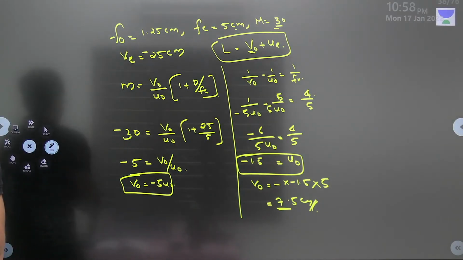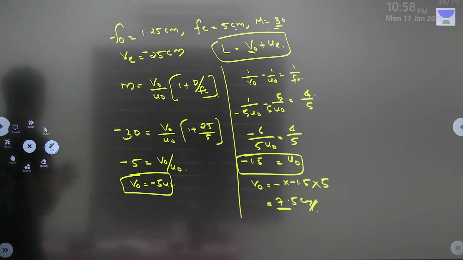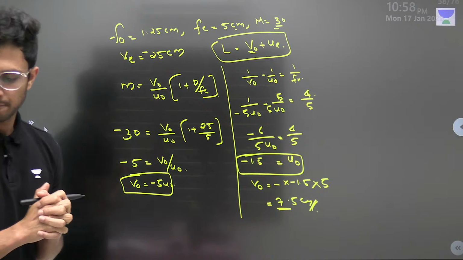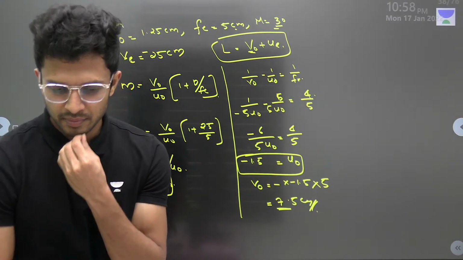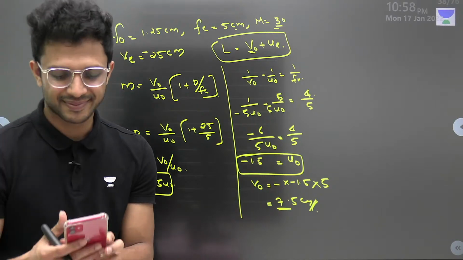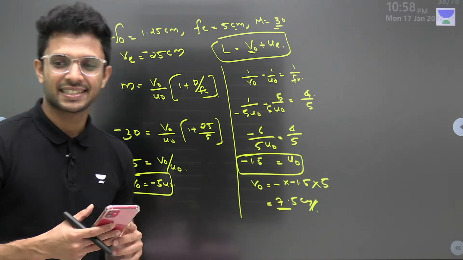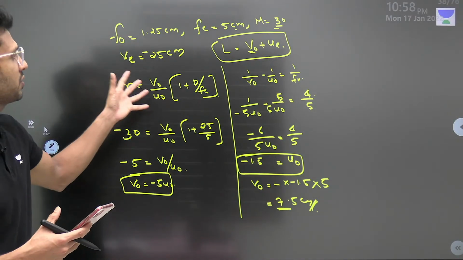So just have a look at it, what all things we have done here, and any doubt if you have, let me know. Any doubts if you have? कोई भी doubt है तो बता दे. I hope you understood what we have done.